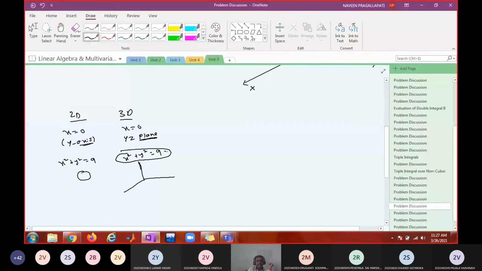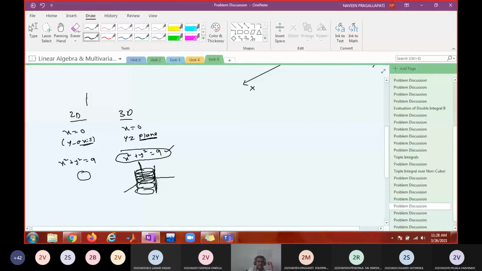Where is the circle? There is no mention of z. That means z can vary from minus infinity. It is one circle, another circle, another circle. So what does it represent? The locus of all these circles. Cylinder.